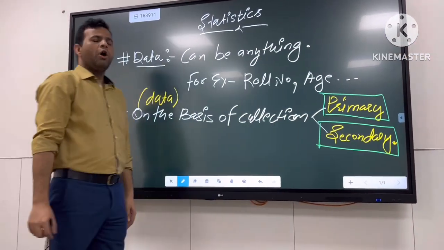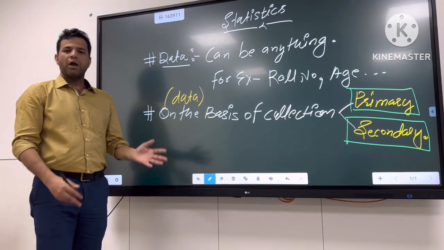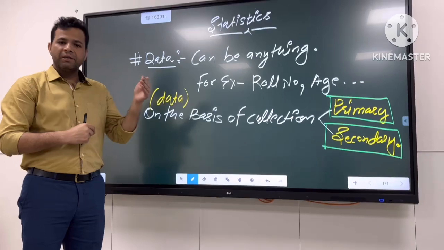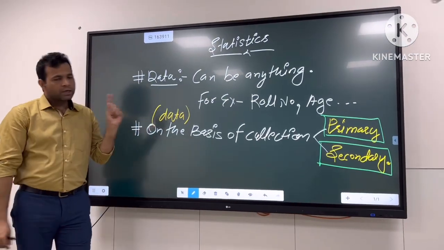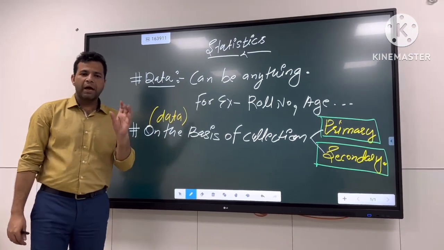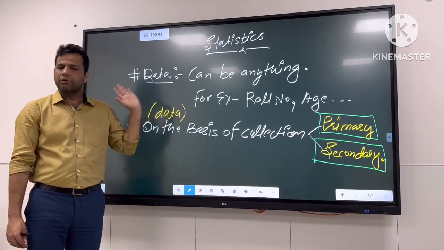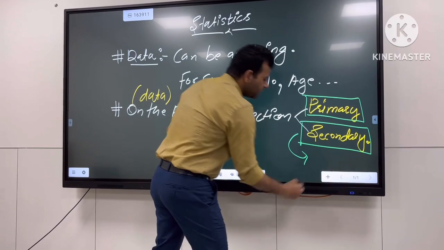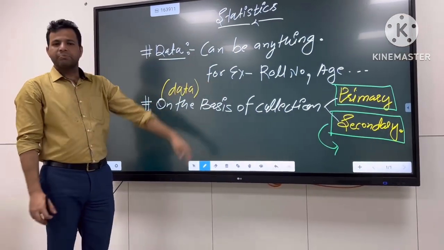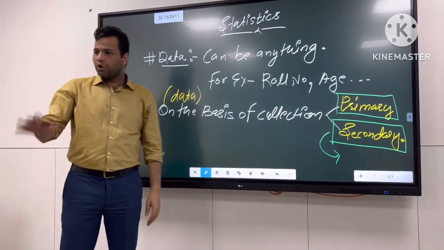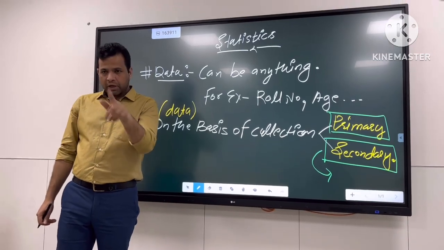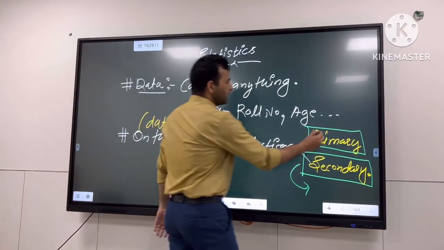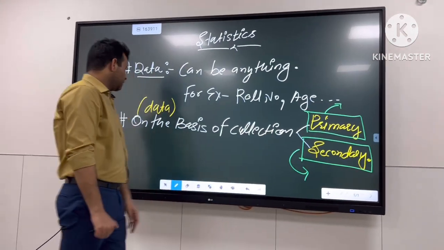Understood? Let me give you an example. If I want to know how many people have an income less than 50,000, I can go to the income tax department, ask for the results, and fetch the result. That data will be known as secondary data, because I am using the income tax department's data. Now what is primary data? If I want to find out your age, I will come to you and collect your age by myself. That data is primary data. Understood, guys? Okay, very good.